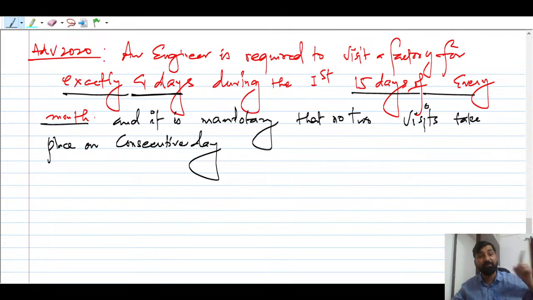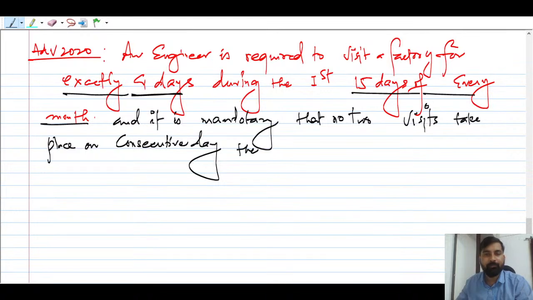Understood. So the same statement we took for trees, a similar statement is given here, and now in place of trees we are putting the engineer. So an engineer is required to visit a factory for exactly 4 days during the first 15 days of every month, and it is mandatory that no two visits take place on consecutive days. So then the number of all possible ways you have to find,